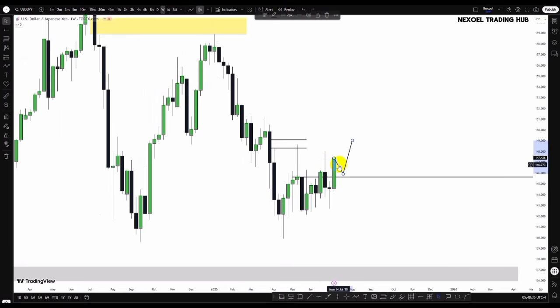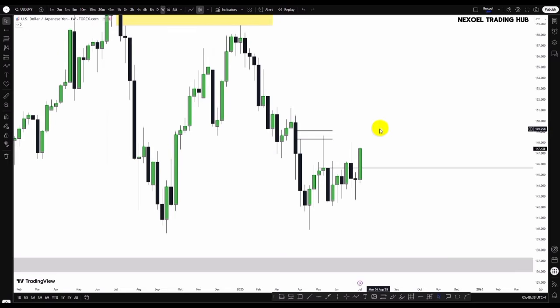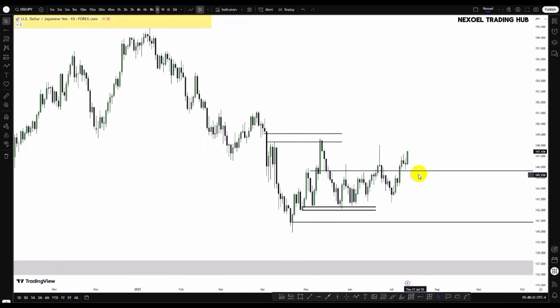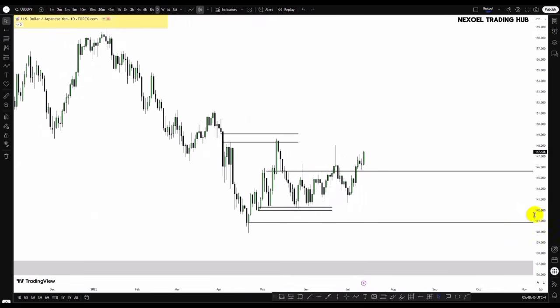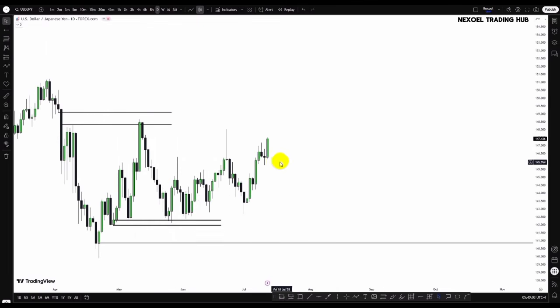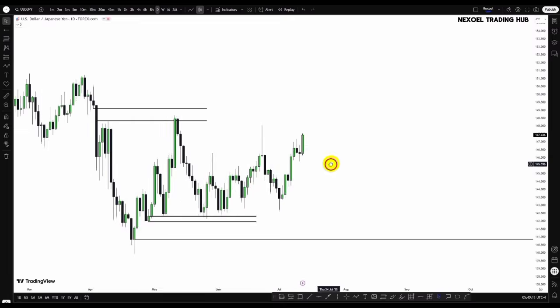Looking also at the narrative we established from the dollar index, let's check the daily time frame to have a clear picture of that. So here in the daily time frame, what we can clearly see is this movement of price to the upside. So this was our delivery last week, bullishness. From the daily time frame, we can clearly see that price gave us a pullback here and then the bullish continuation to the upside. So if we're going to have a deeper pullback, price will seek this sell side liquidity into this fair value gap, and then we have the continuation.